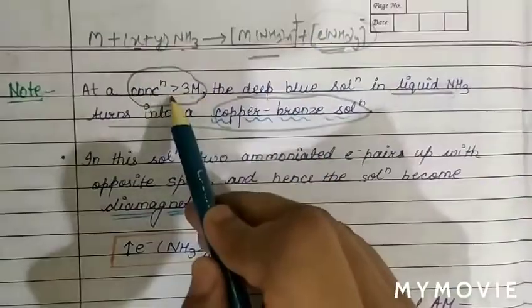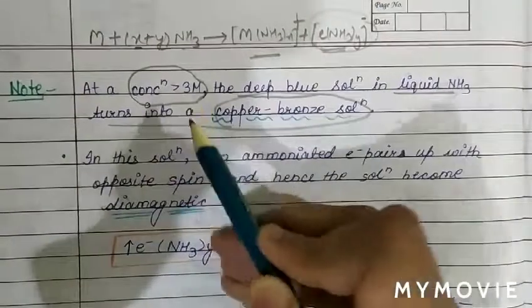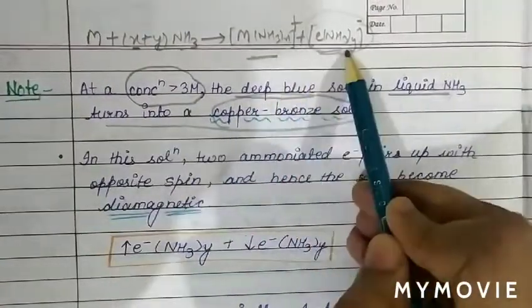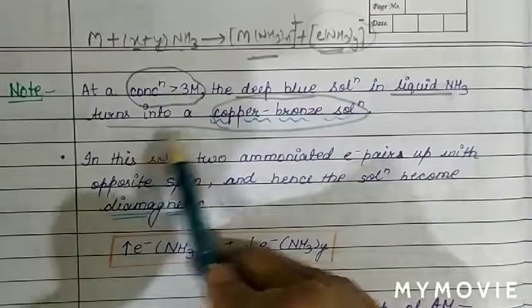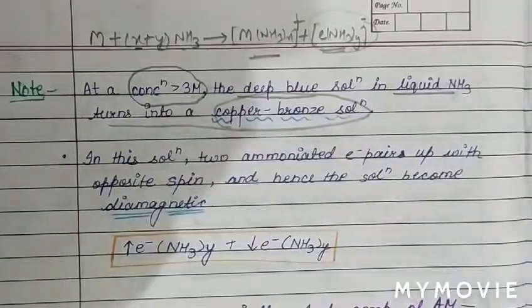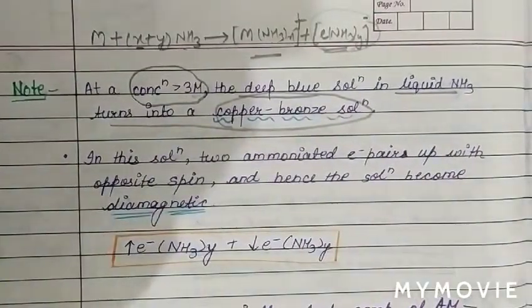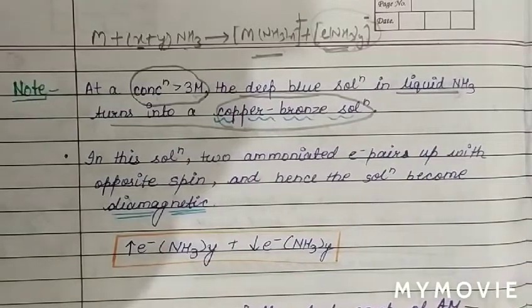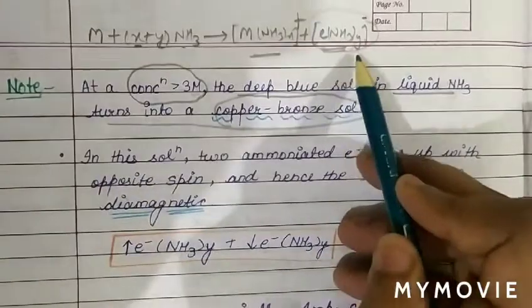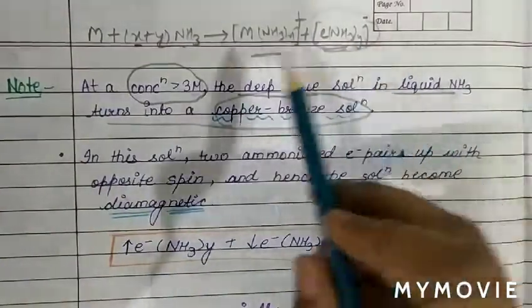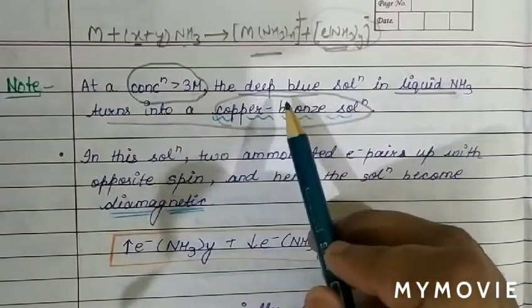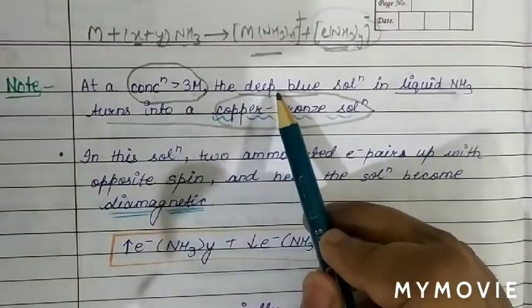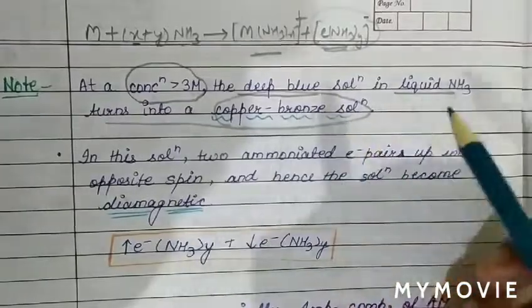But when the concentration is more than 3 molar, the blue color changes into copper bronze. So the color changes as the concentration crosses 3 molar: below 3 molar the solution is blue, and above 3 molar the color changes from deep blue to copper bronze.